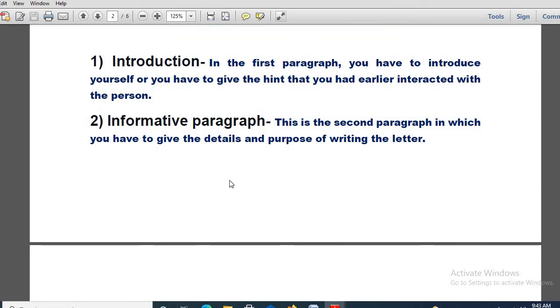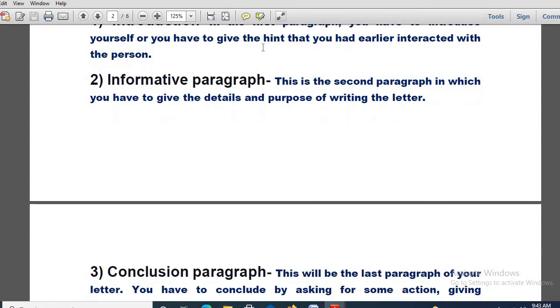Okay, next one you see, informative paragraph. Now the second paragraph. In the first paragraph you have already given your intro, or if you have met with that person, obviously you have given him a hint, right? Now the second paragraph, which we call the informative paragraph, is the paragraph in which you have to give the details and purpose of writing the letter, why you are writing the letter. Okay, what is the main purpose? You have to give thorough details: this is my purpose, this is the reason I am writing the letter. So you have to give the details and the purpose of writing the letter.